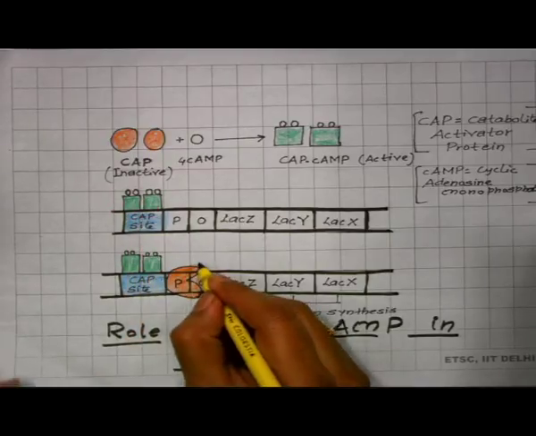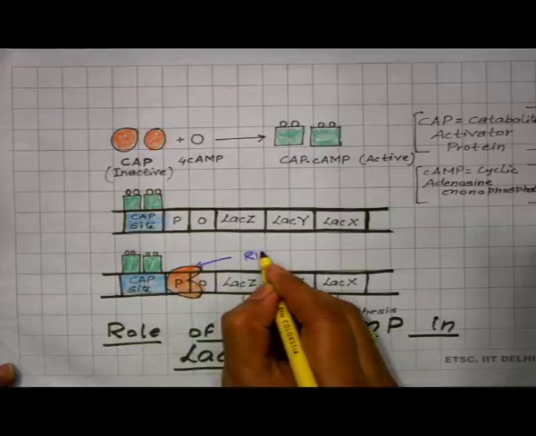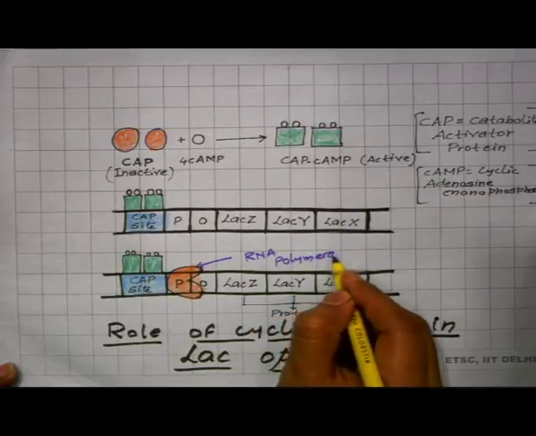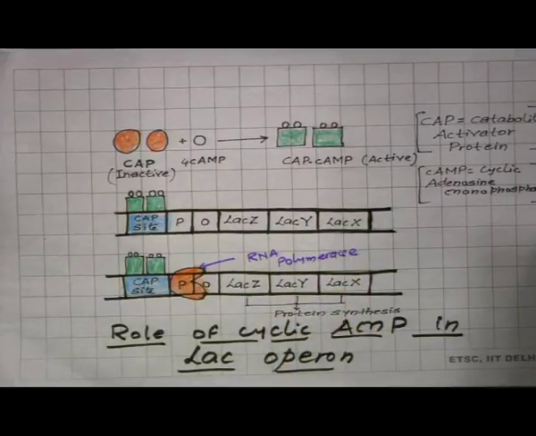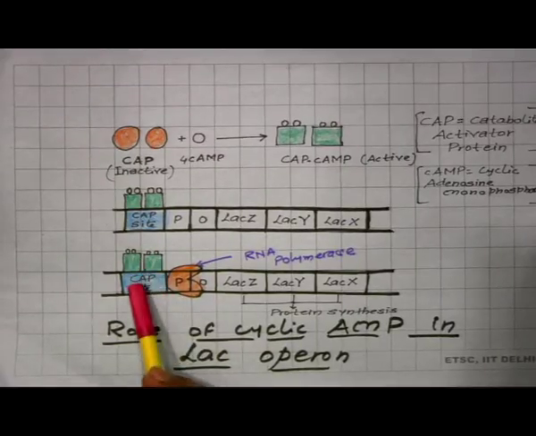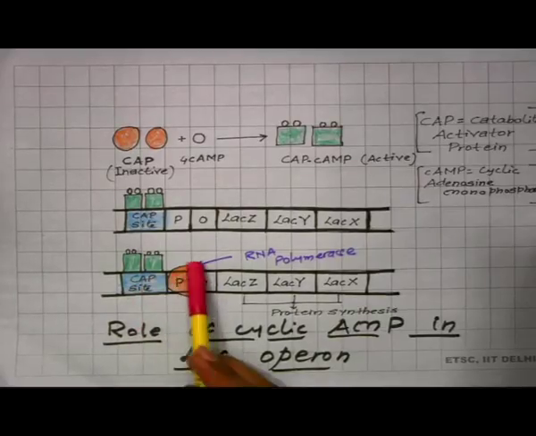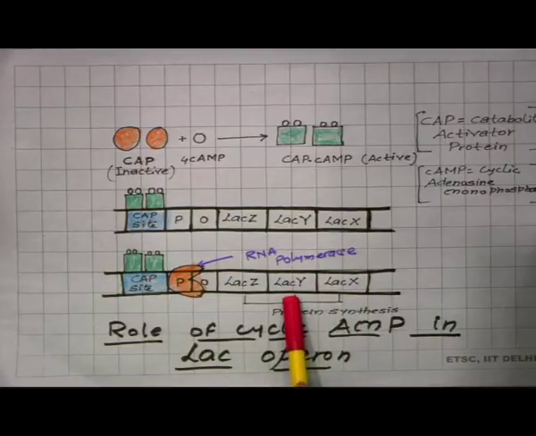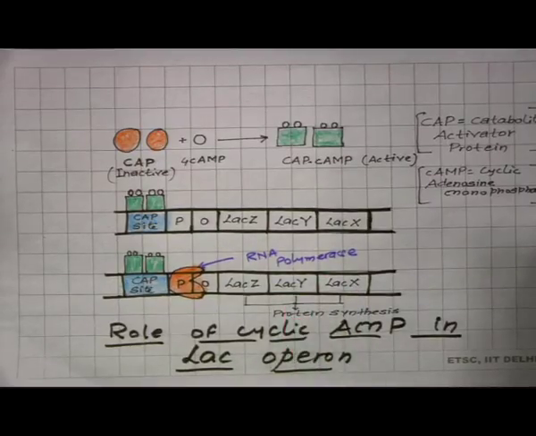This one is the RNA polymerase enzyme, which helps in transcription. With the help of this CAP-cAMP complex, the RNA polymerase will bind to the promoter, move towards the structural genes, and transcribe the genes to form the messenger RNA, and protein will be synthesized. And this is how the CAP-cAMP will perform its role for lactose metabolism.